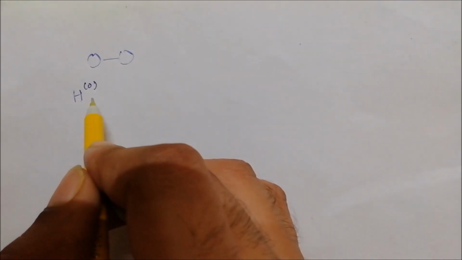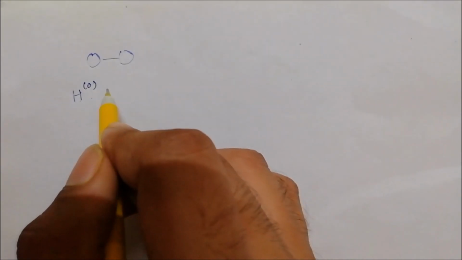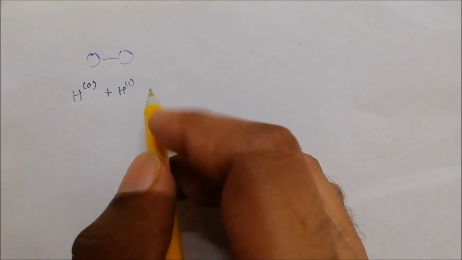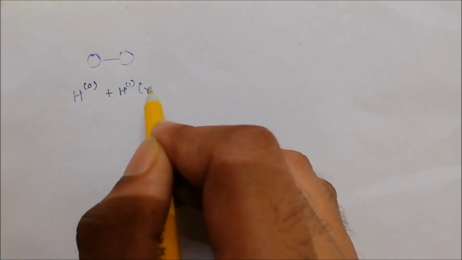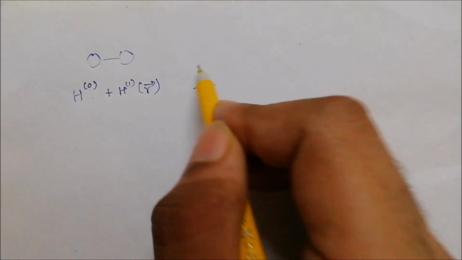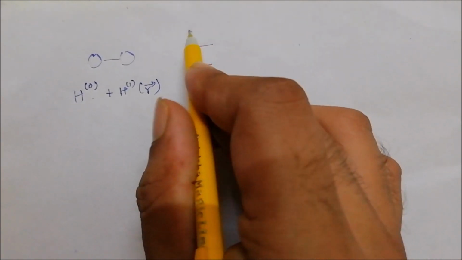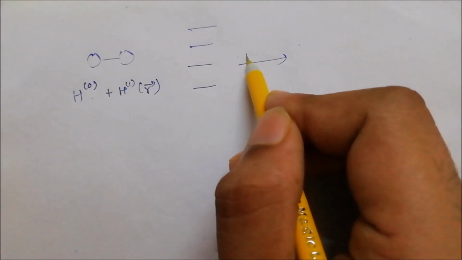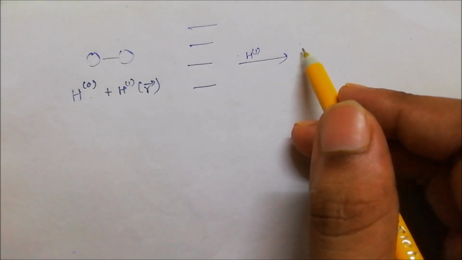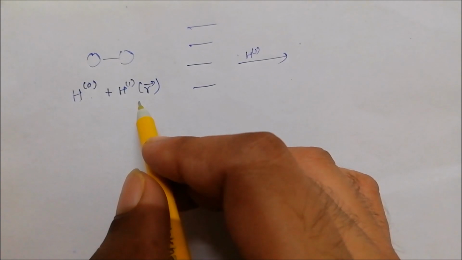Suppose this is our initial system and we perturb it with some external influence. So we already know if it's a time independent perturbation, then if it had initial energy levels, then on application of perturbation the levels are just going to shift either higher or lower depending on what kind of perturbation is allowed.